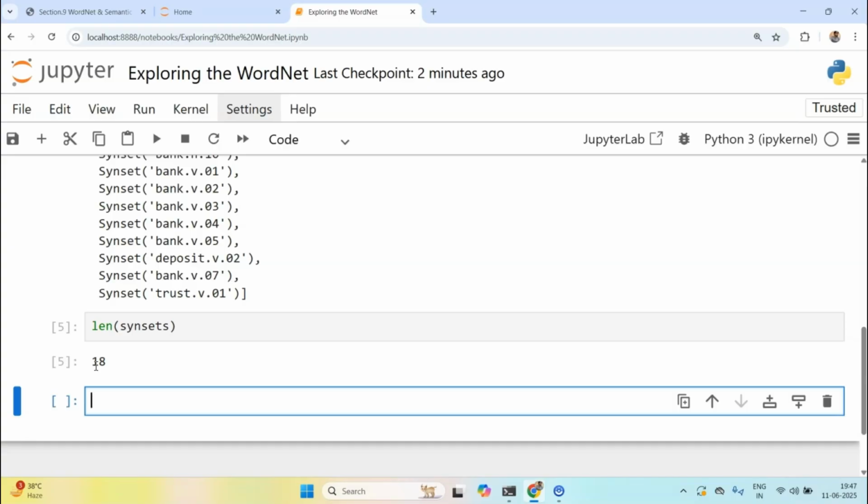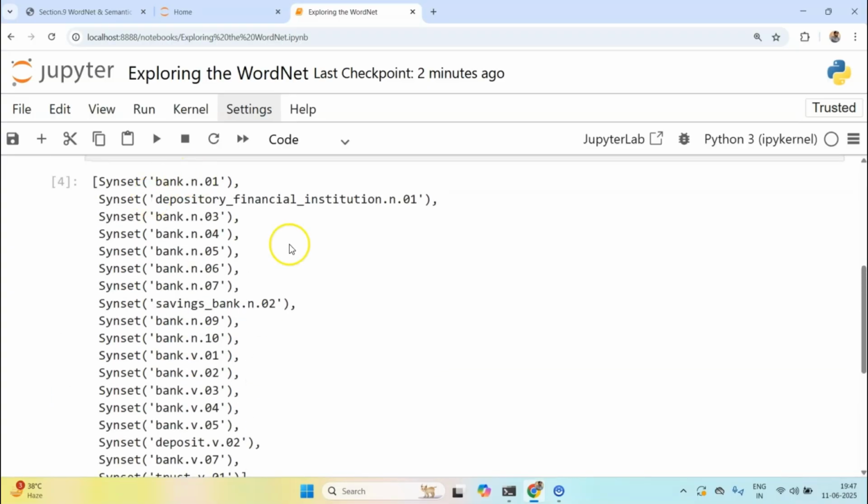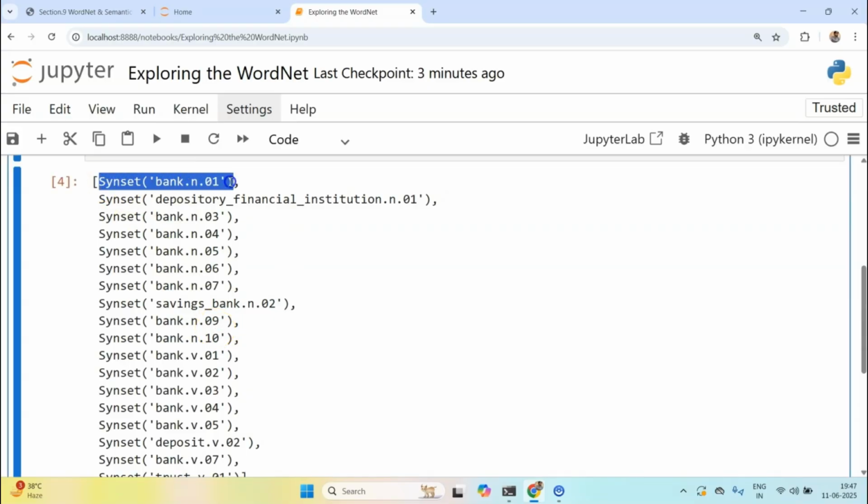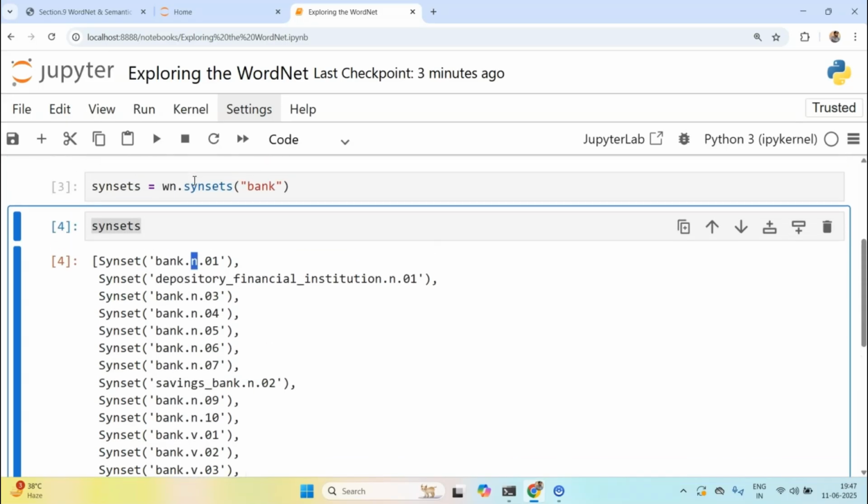Each of these synset objects essentially represents the same concept in a slightly different manner, so they are kind of synonyms to each other. Let me repeat: each of these synsets is kind of a synonym to each other. We need to learn how to explore the individual synsets as well, but we will be doing that in later lectures.